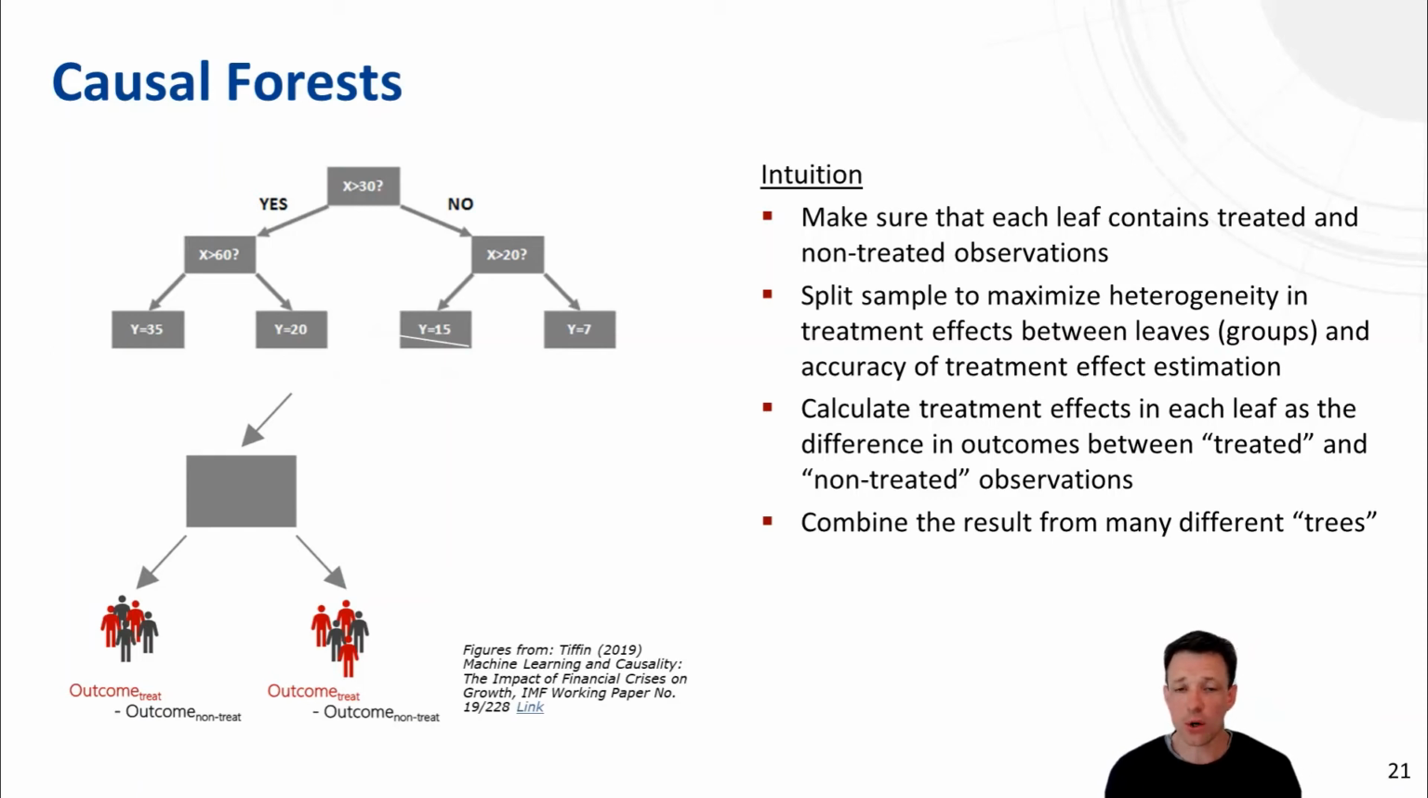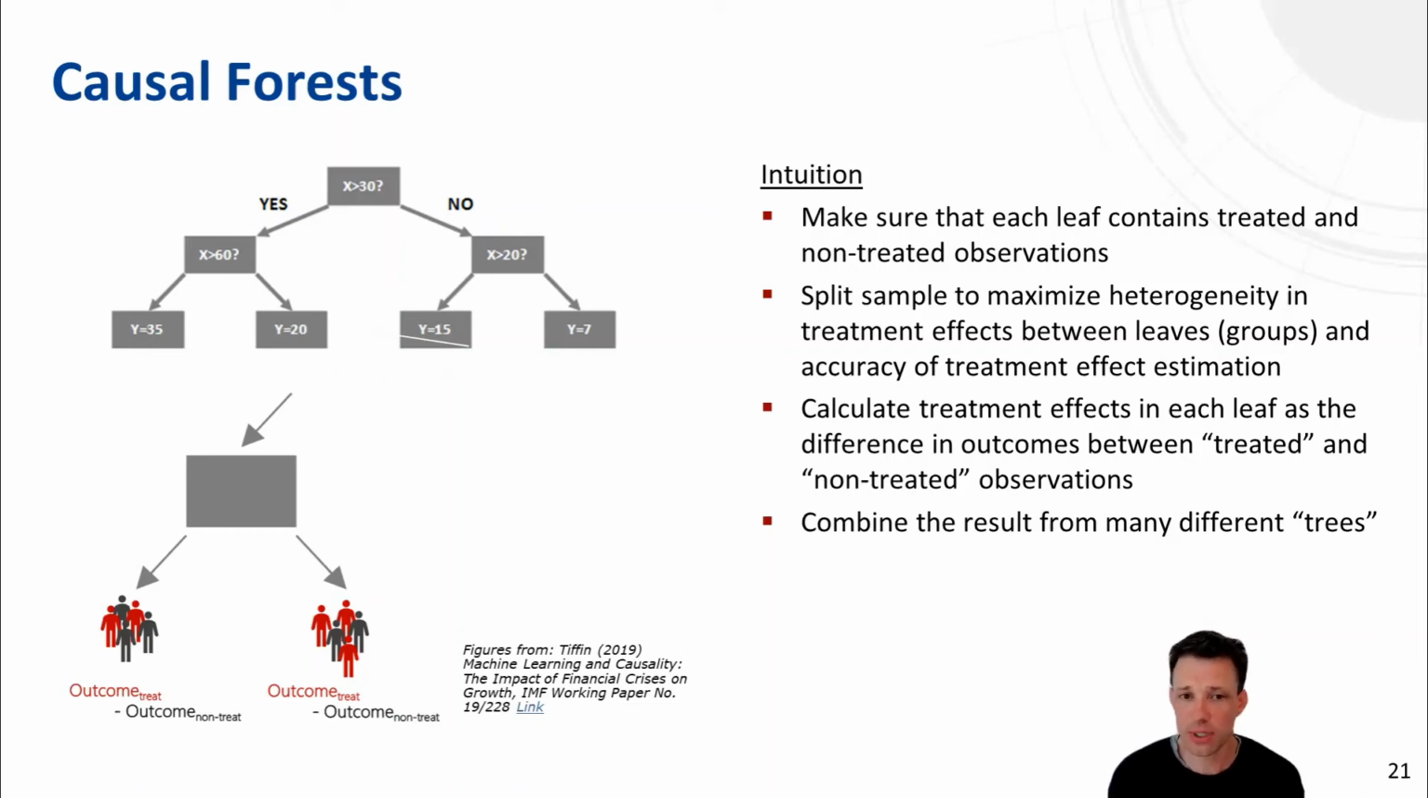The key is how you do the splitting and how you grow the trees. Compared to more traditional random forests, you adjust your splitting criteria in a sense that you try to maximize heterogeneity in treatment effects on the one side, and also simultaneously try to improve the accuracy of the treatment effect. So you have an objective function that basically tries to balance two objectives at the same time.